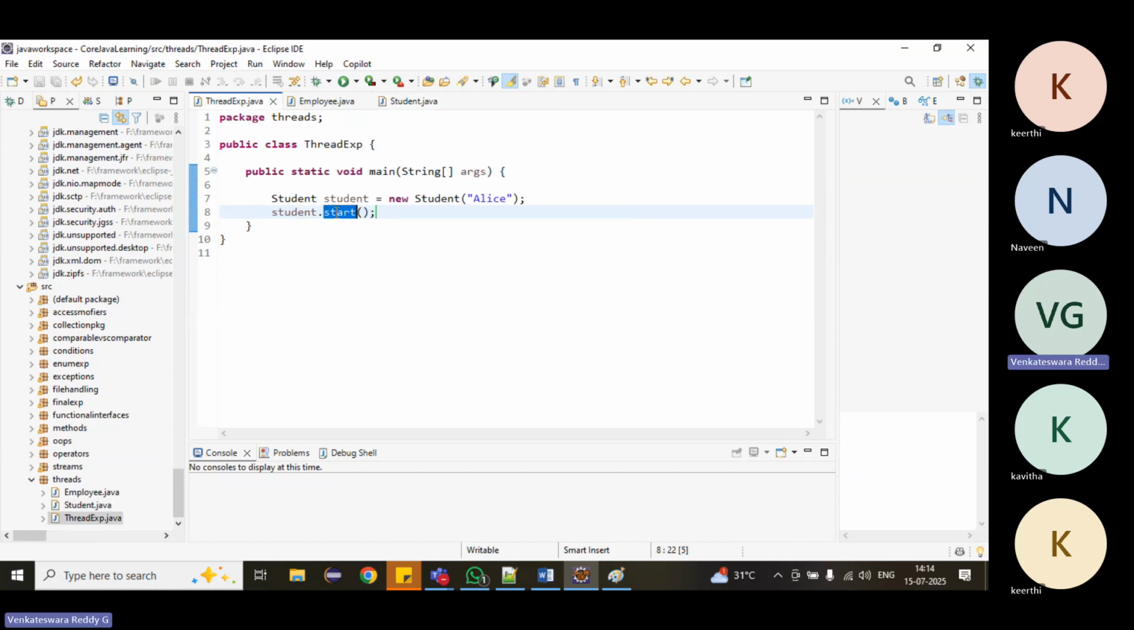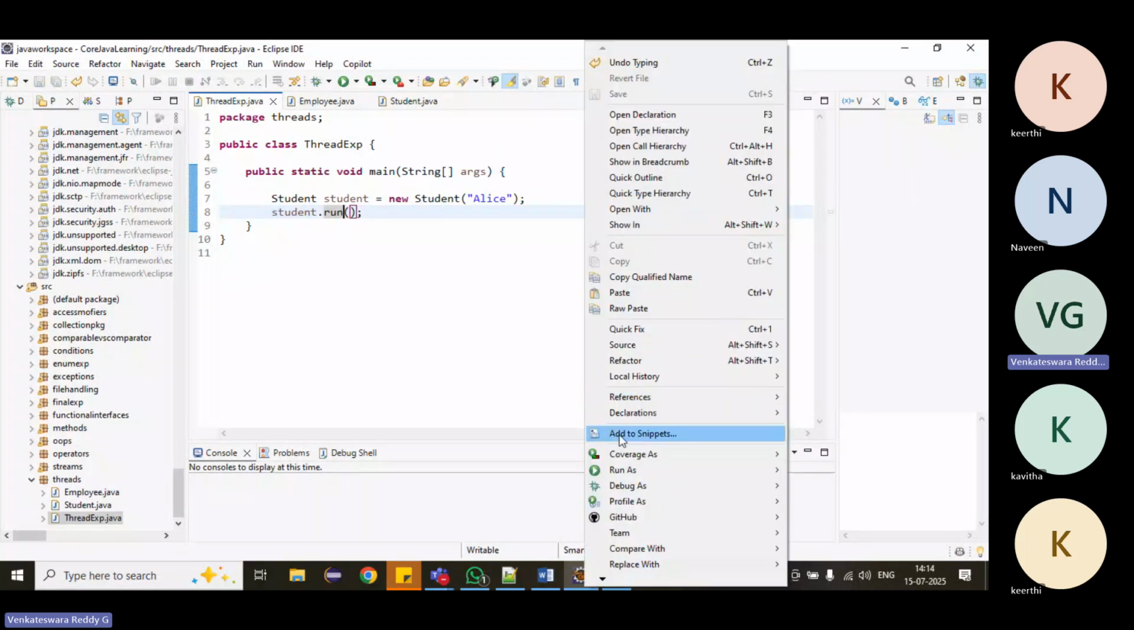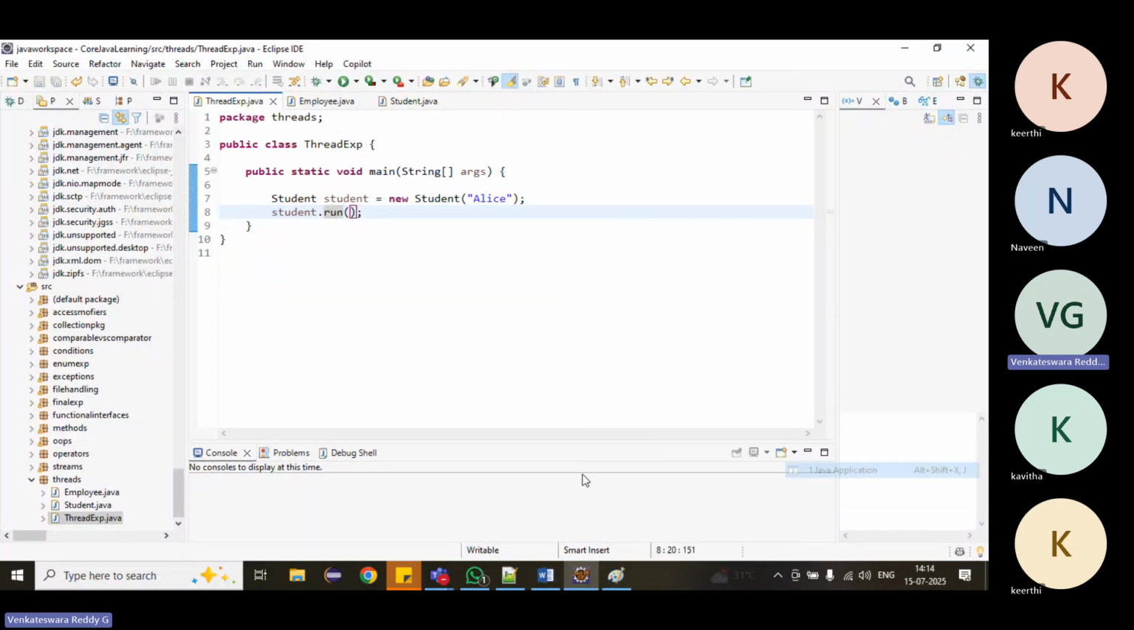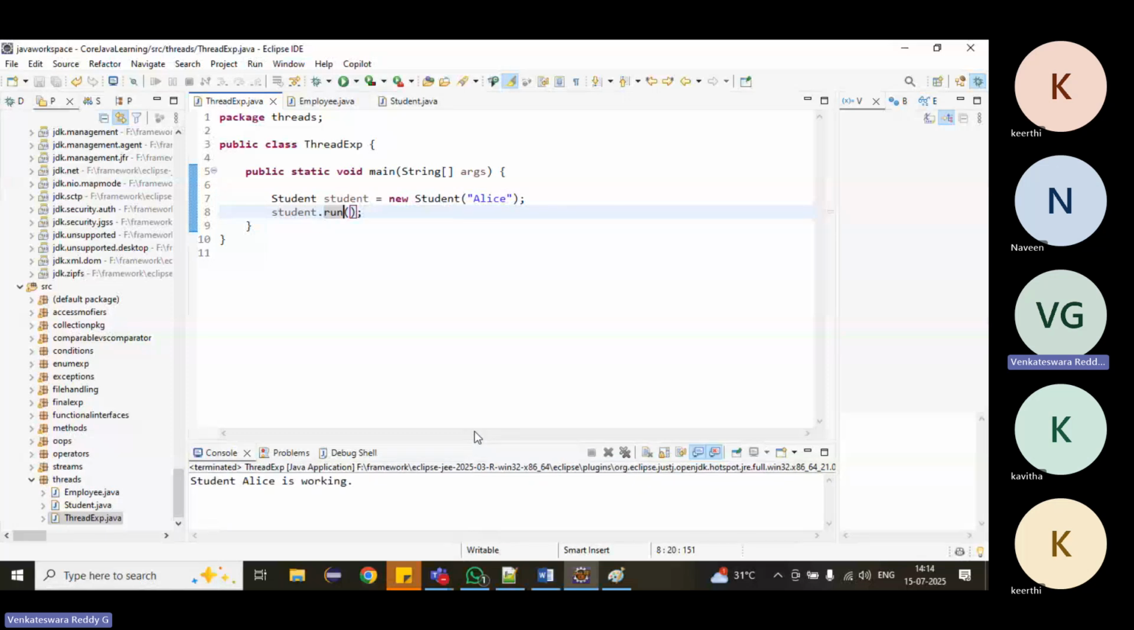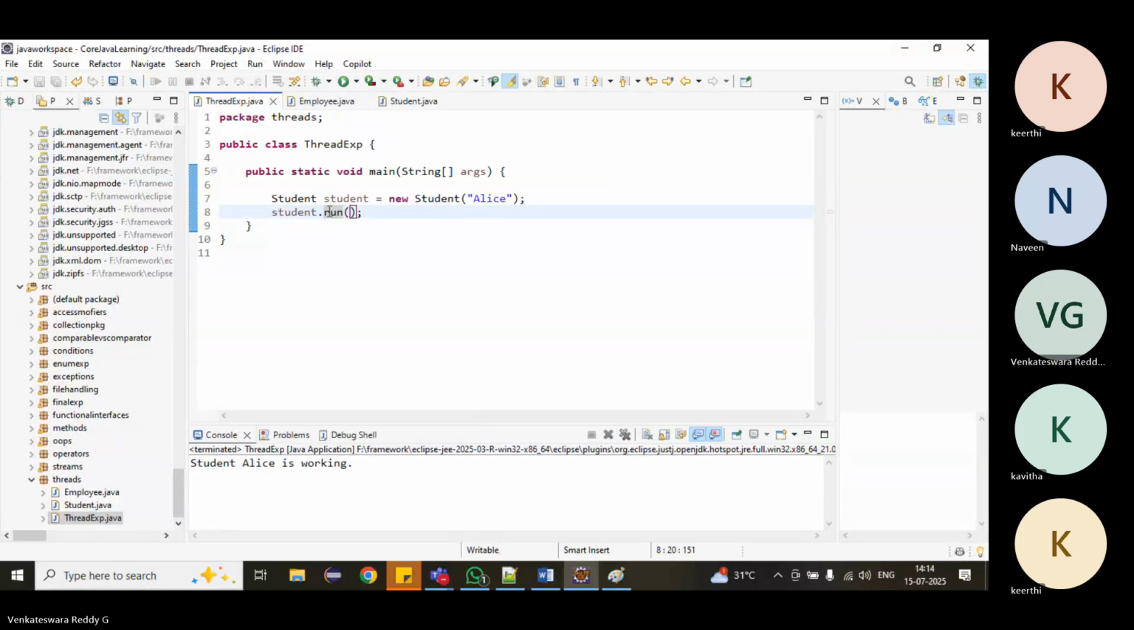If we call the run method directly, it will not give anything. It will simply print it. That's it. It will not create any thread. Whenever we call the start method, it will automatically call the run method. The thread will automatically call that run method and perform the task. Now this is one thread.